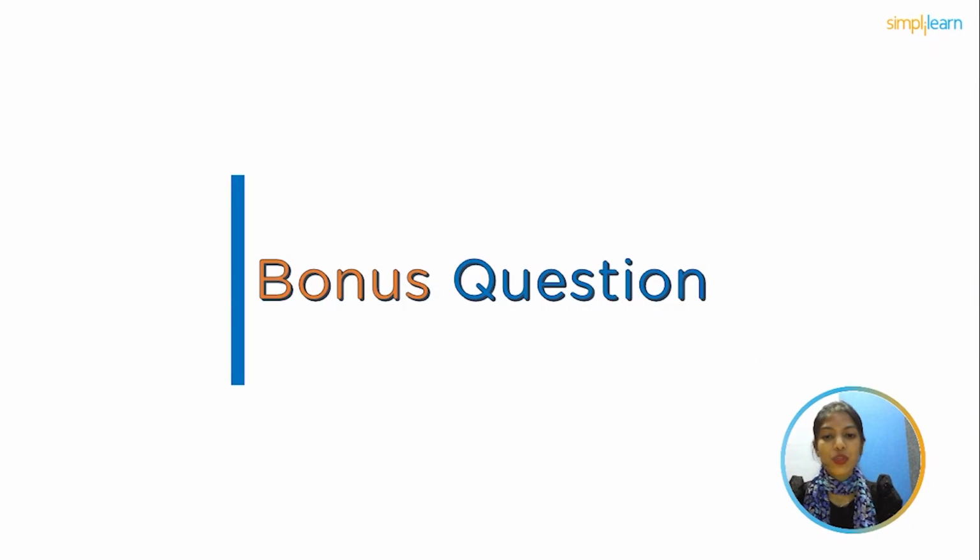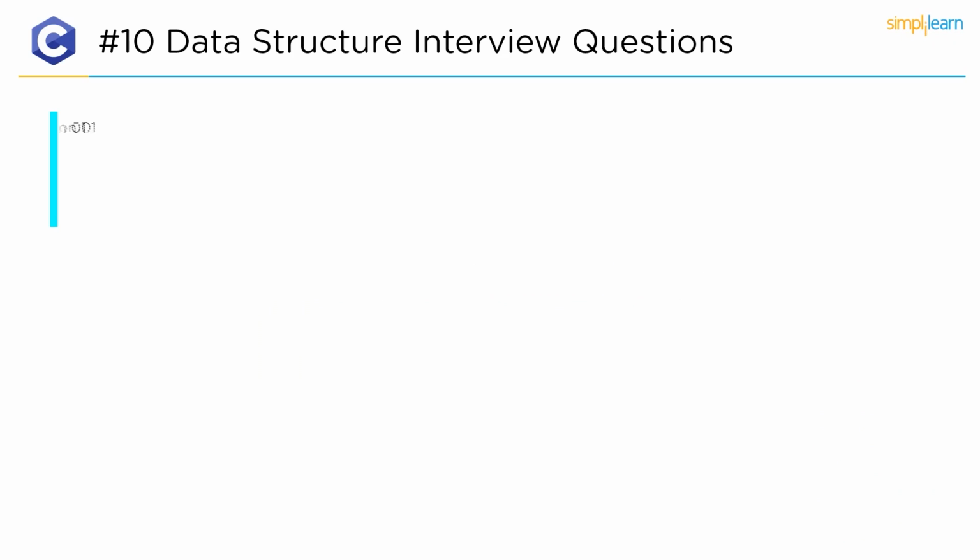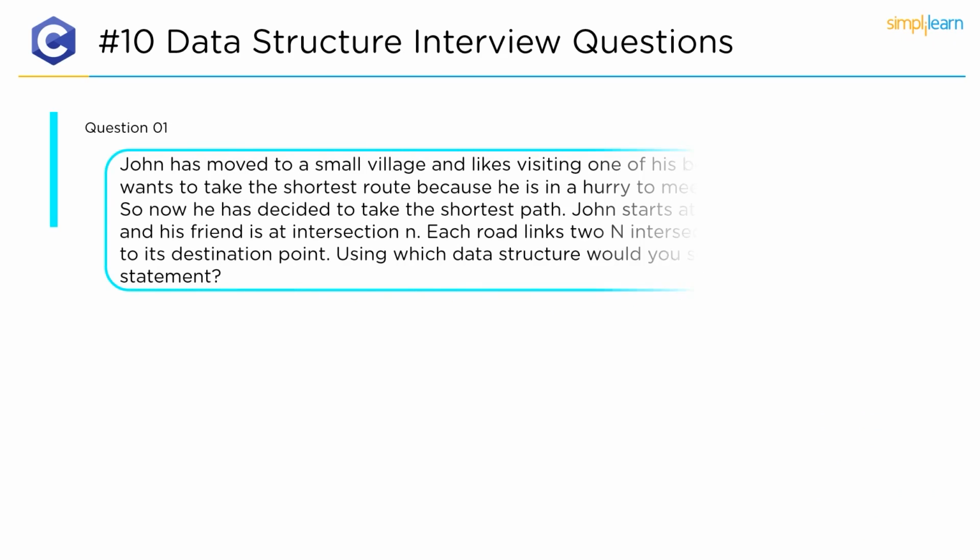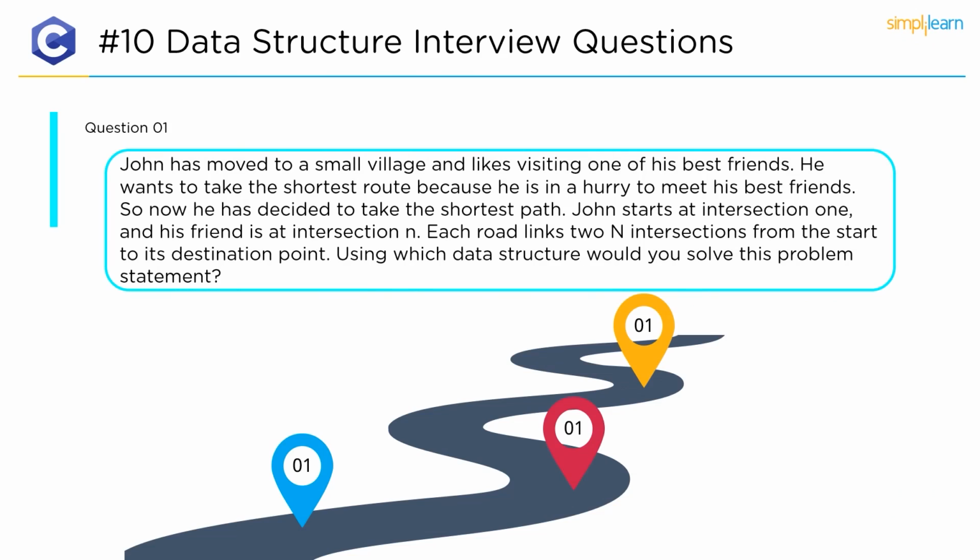So here I have 2 bonus questions for you guys. Please try to find out the answers and let us know which data structure you would prefer to solve the problem statement. The first question is, John has moved to a small village and likes visiting one of his best friends. He wants to take the shortest route because he is in a hurry to meet the best friend. So now he has decided to take the shortest path. John starts at intersection 1 and his friend is at intersection N. Each road links an intersection from the start to its destination point. So, using which data structure would you solve this problem statement?